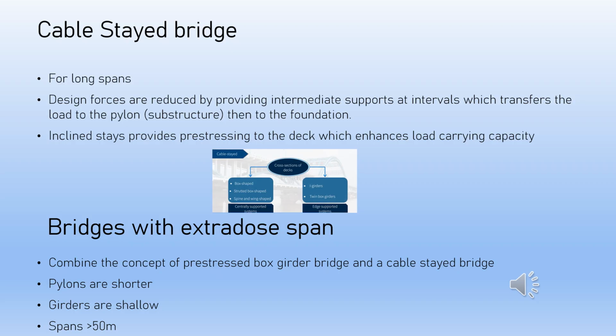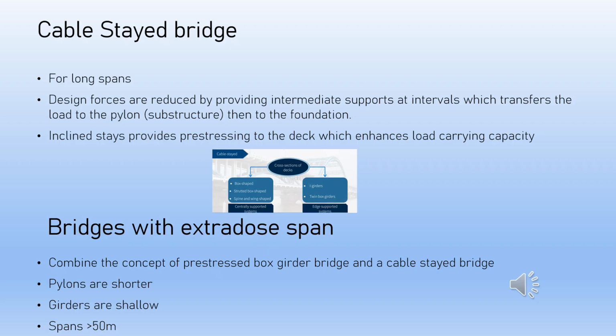For centrally supported deck systems, one set of stays may be attached to the central median portion. In contrast, for edge-supported deck systems, two sets of stays may be attached to the outer edges. The inclined stays also provide pre-stressing to the deck, which enhances the load-carrying capacity of the deck. Cross-sections of decks are typically box-shaped or strutted box-shaped or spine and wing-shaped, etc. for centrally supported systems, or I-girders or twin-box girders for edge-supported systems.